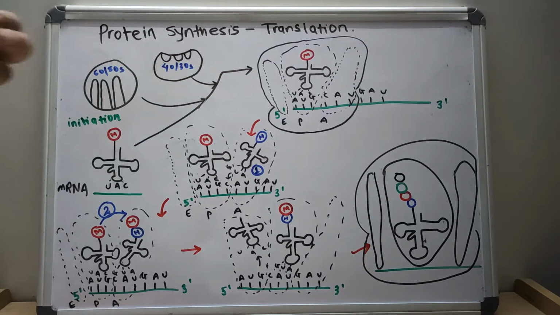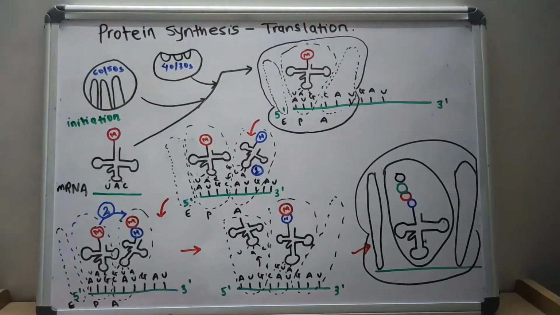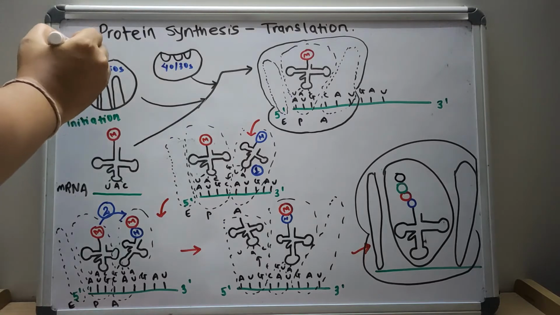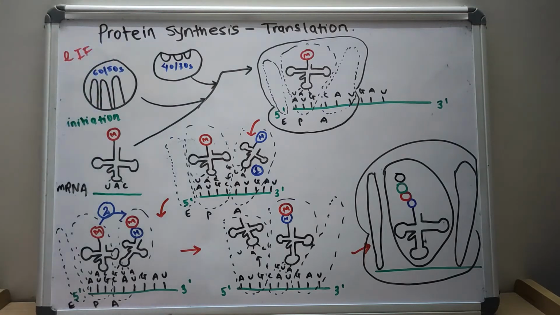Now in the initiation, what happens? The eukaryotic initiation factors identify the 5' cap of the mRNA. The eukaryotic initiation factors help assemble the 40S ribosomal subunit with the initiator tRNA.